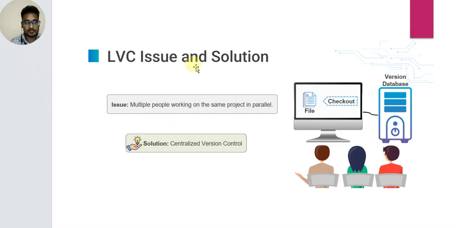Local version system issue and solution. Issue: multiple people working on the same project in parallel. Solution: centralized version control. When one project is created, all the team's work is a parallel process. So the solution is a centralized version control system.